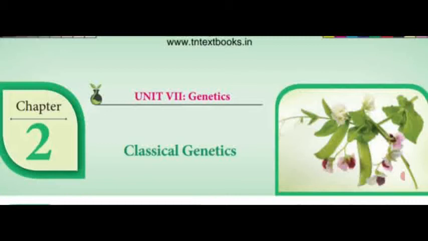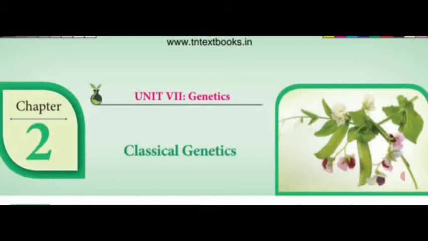The dominant characters are symbolized with a capital letter. At the same time, a single gene which has 2 different alleles is named heterozygous. The non-true breeding plants are heterozygous and are also named hybrids.